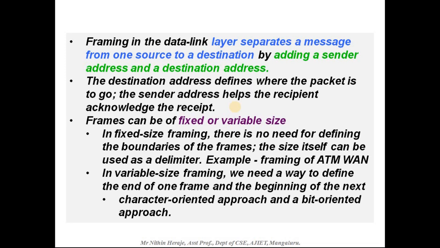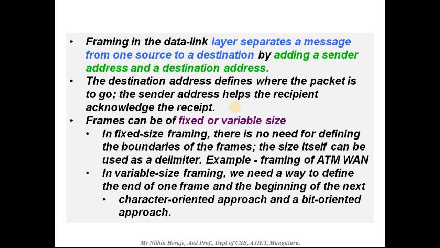Alright. The next category is variable size framing. We need a way to define the end of one frame and the beginning of the next. This is to differentiate between the frames. So we need to know the end and start point of one frame, and the end and start point of another frame.